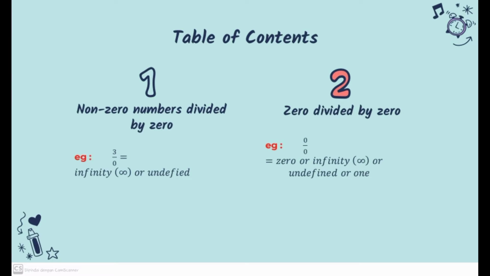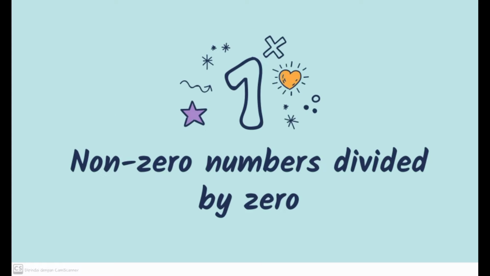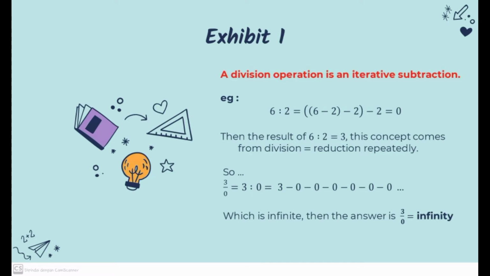To solve this problem, we divide it into two parts: first, a non-zero number divided by 0, and then 0 divided by 0. For the first part, a non-zero number divided by 0, for example 3 divided by 0, equals infinity or undefined. Why is that? Exhibit 1.